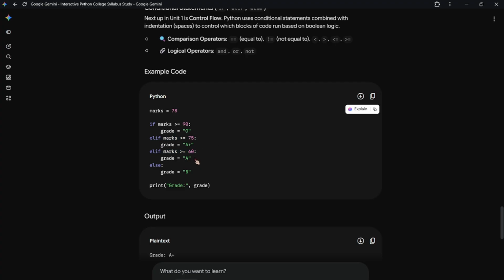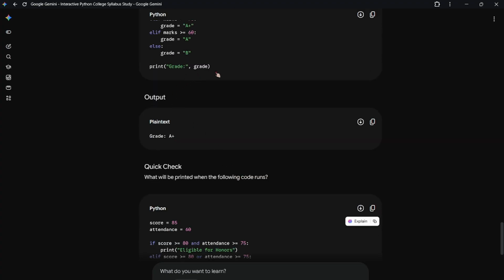So basically, when marks is greater than 90, it will print O. Greater than 75, it will print A plus. And greater than 60, it will print A. Else it will be grade B. And always remember one more thing: if you write 60 here and 90 here, then if it is 78 it will print O, but it will not print A plus, because it's true here. So you need to remember that you need to arrange it in order.